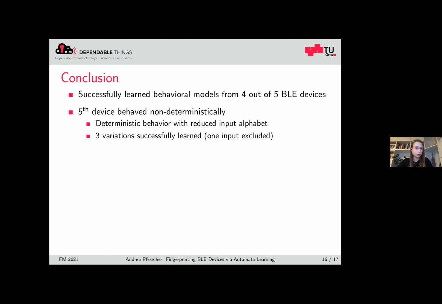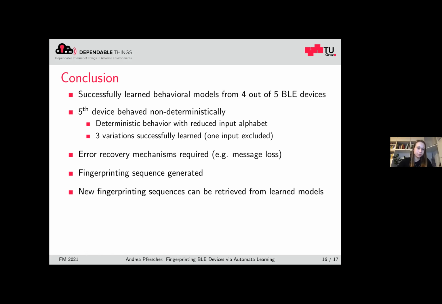So to conclude this work, we successfully learned 4 out of 5 Bluetooth Low Energy devices, considering the whole abstract input alphabet. But we had some problems with the 5th device because this device behaved non-deterministically. However, by just removing one of the abstract inputs, we can learn 3 different variations of this device. Furthermore, we saw that we need some kind of error recovery mechanisms. So we need to deal with packet loss and also with non-deterministic behavior.